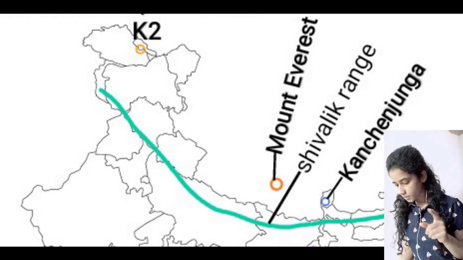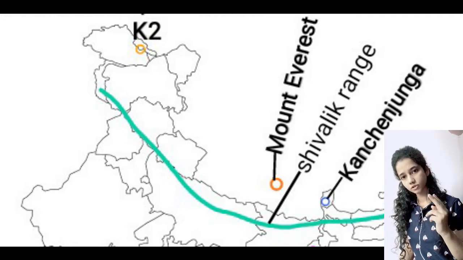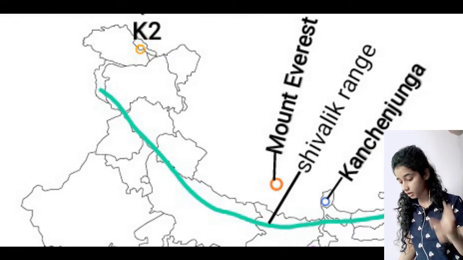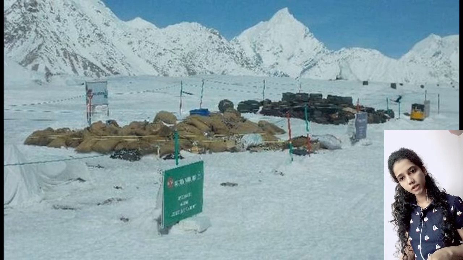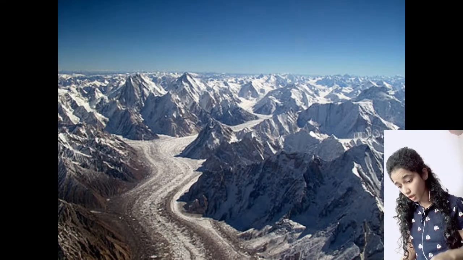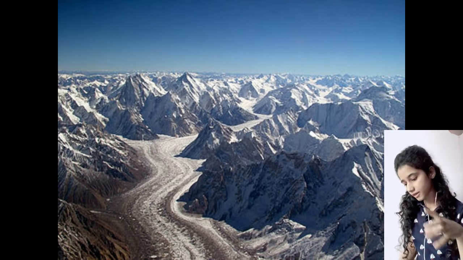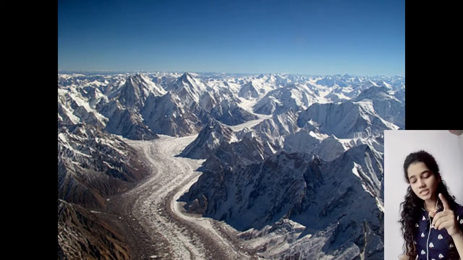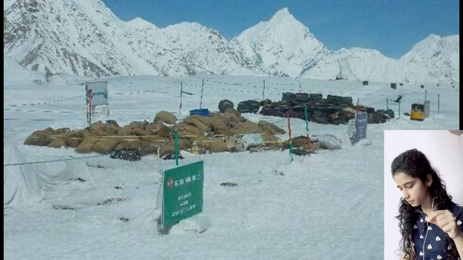So the highest peak of Karakoram is K2, which comes third if we talk in terms of the world's highest peaks. Then we have Siachen Glacier. Siachen Glacier is also found in our Karakoram range. Baltoro Glacier is also there in our Karakoram range, and the highest war point is also in our Karakoram range. Siachen Glacier, which is the world's biggest glacier, is also found in our Karakoram range.